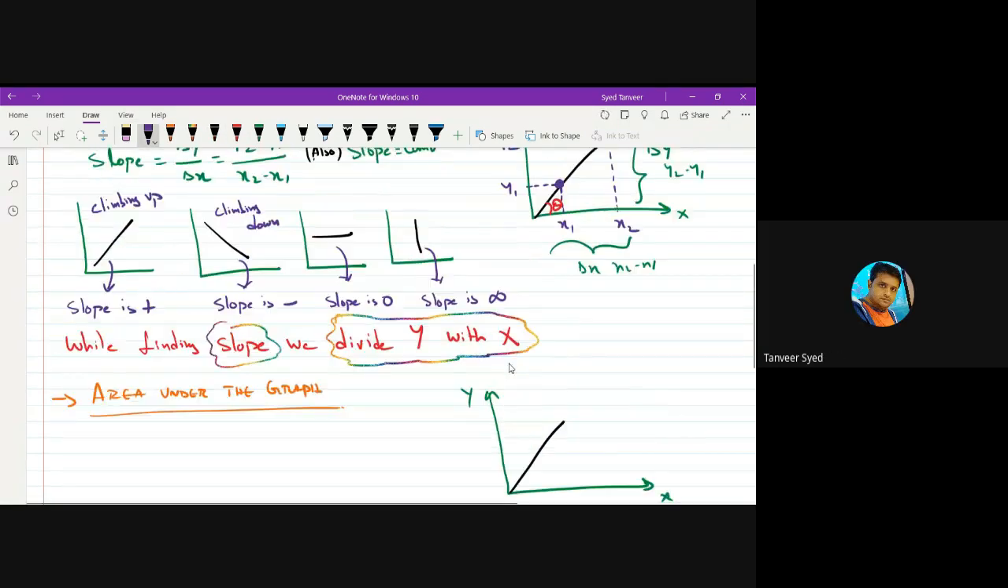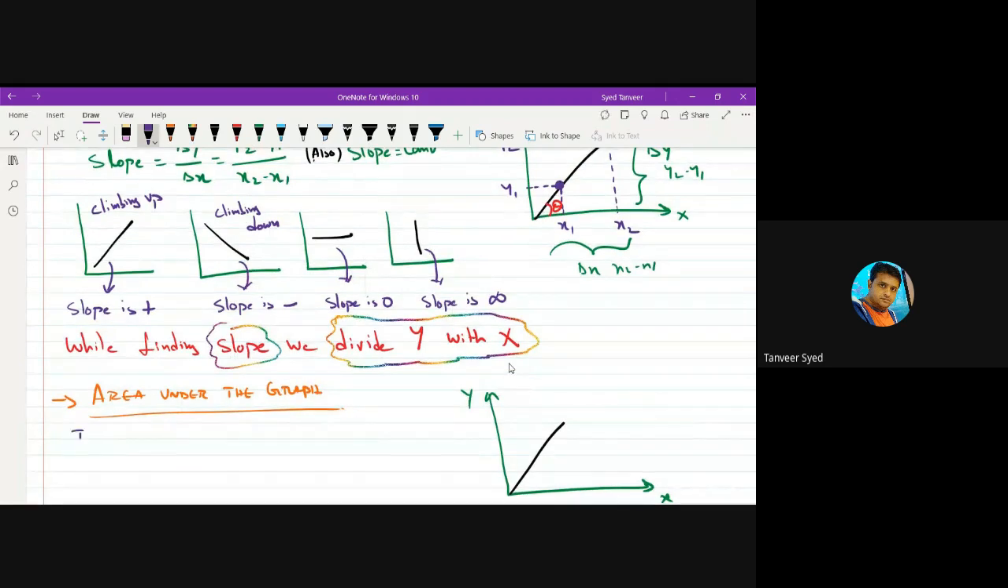Now area under the graph means, it is the area enclosed between